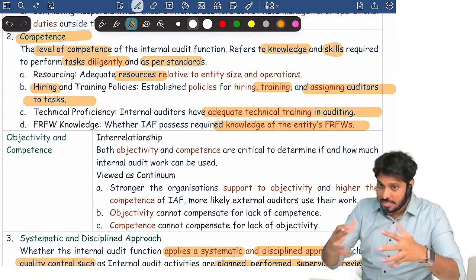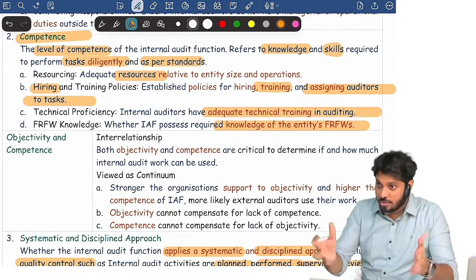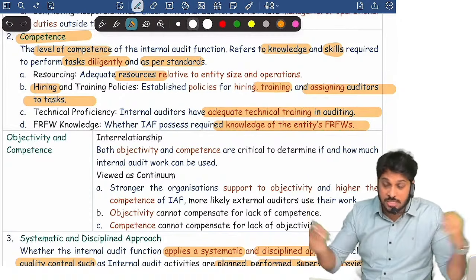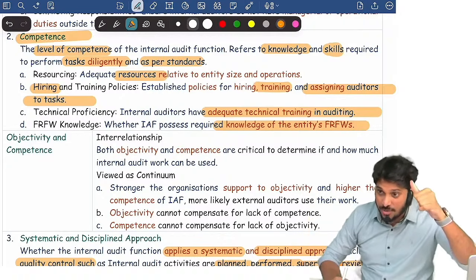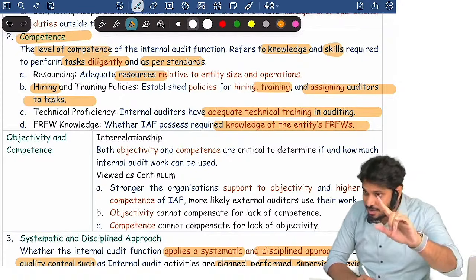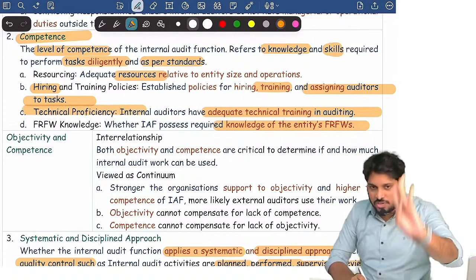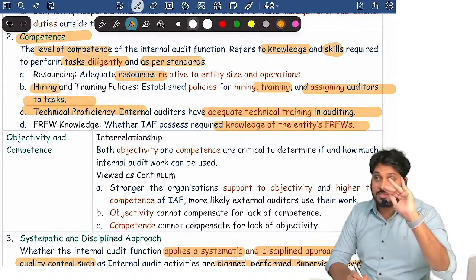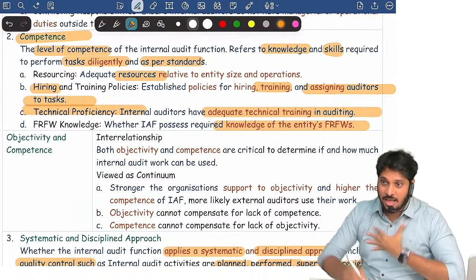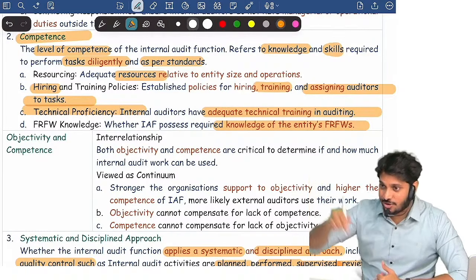Remember, no matter how competent you are, if resources are not there, your competence is useless. How far are resources adequate for the internal auditor? Adequacy of resources, hiring and training policy, exposure, technical proficiency in auditing, and knowledge of the financial reporting framework. These four factors will make me understand whether the internal auditor is competent or not.